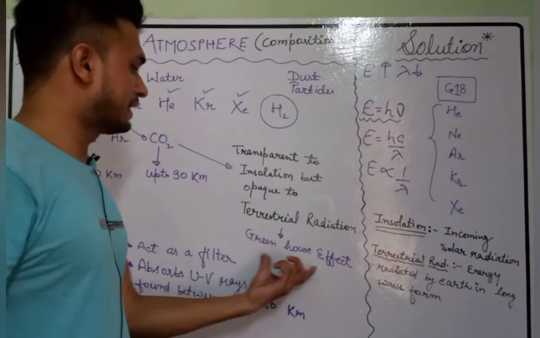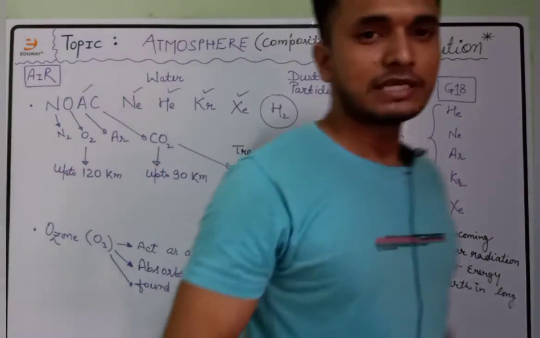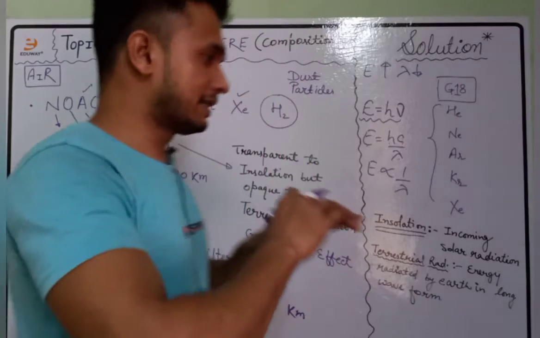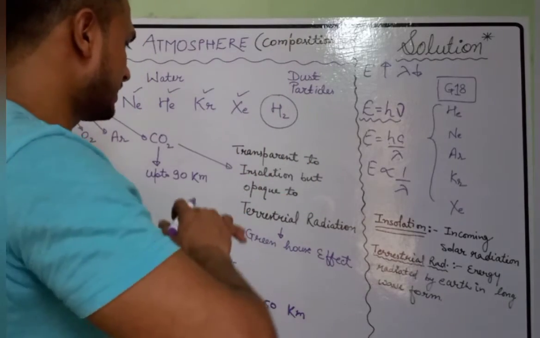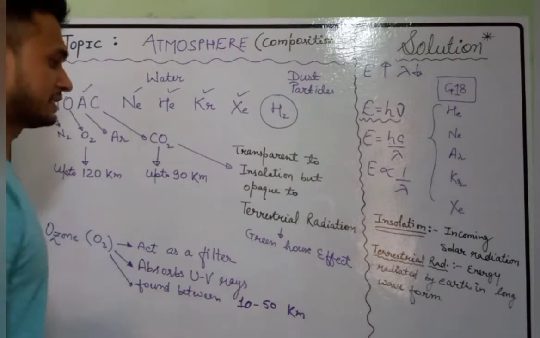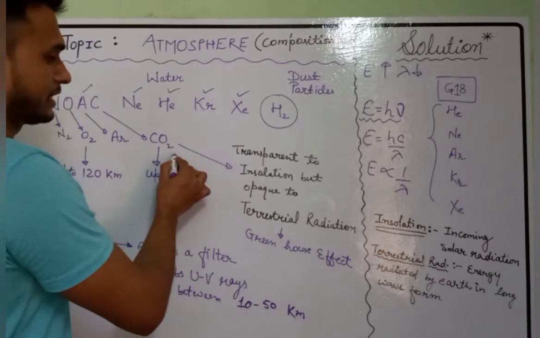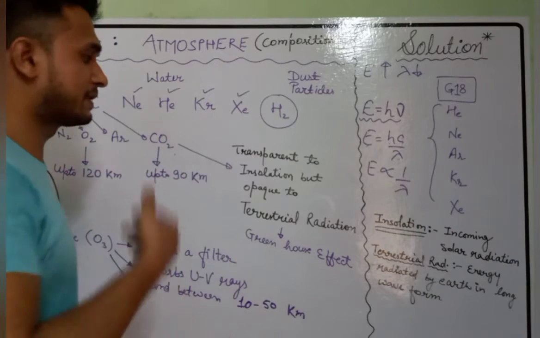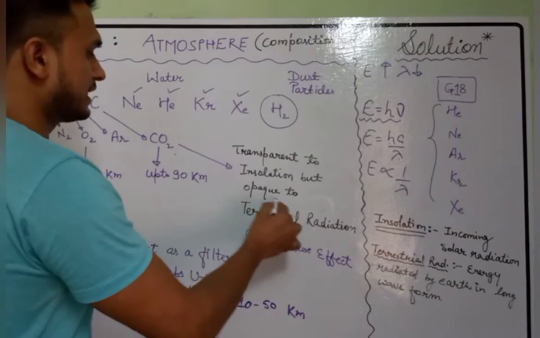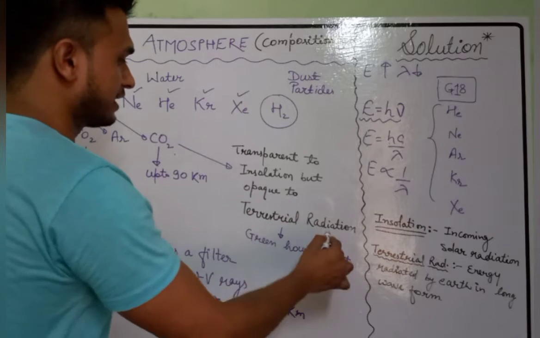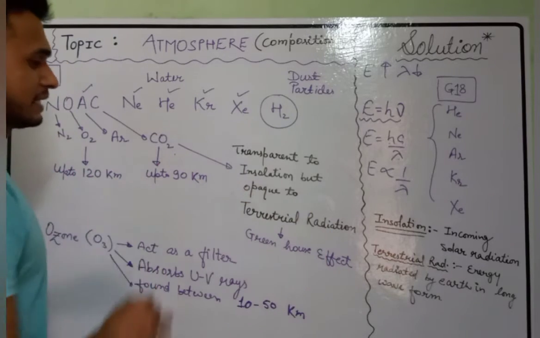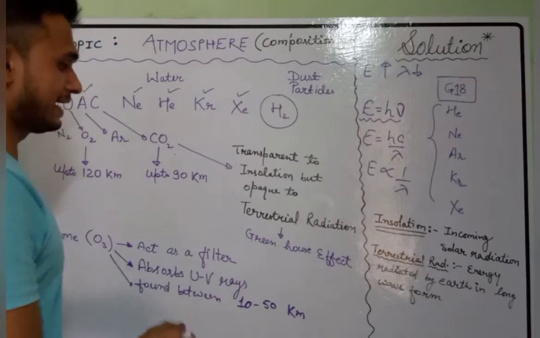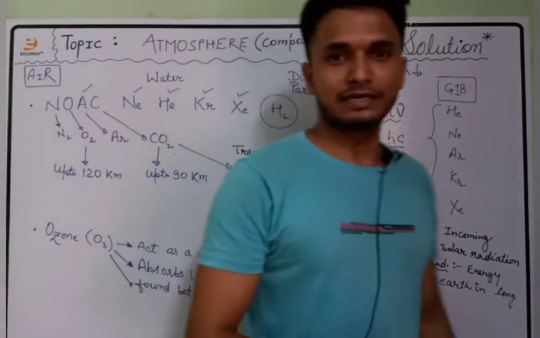And this leads to the greenhouse effect, in which the temperature within the atmosphere of the earth keeps on increasing because of the increase in carbon dioxide. As the amount of carbon dioxide increases, the extent of terrestrial radiation being absorbed by carbon dioxide will increase, and hence the greenhouse effect will increase.